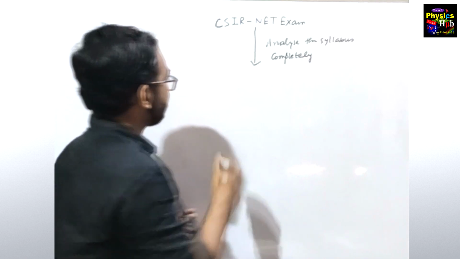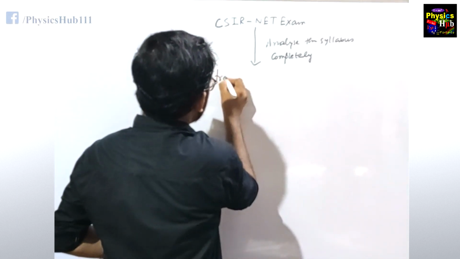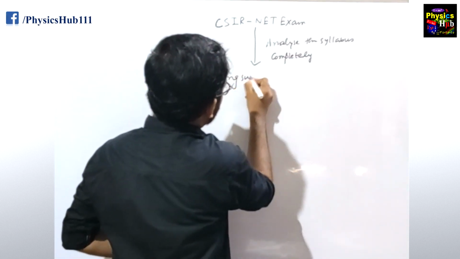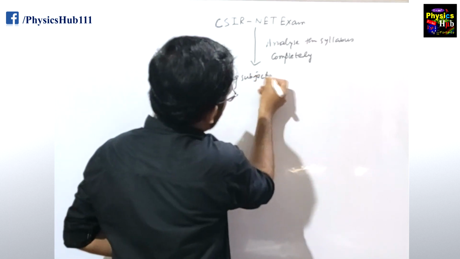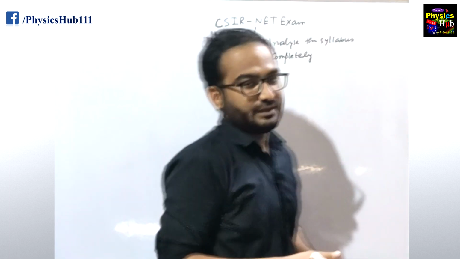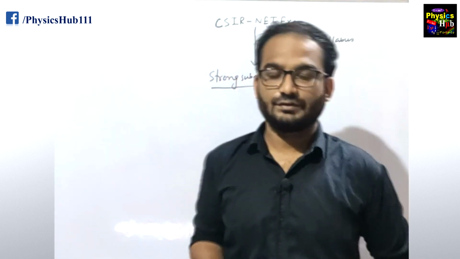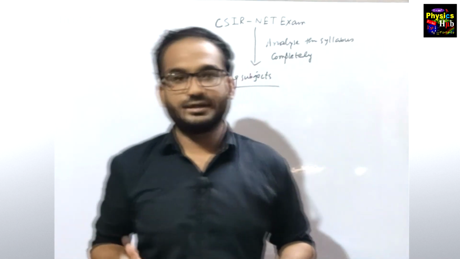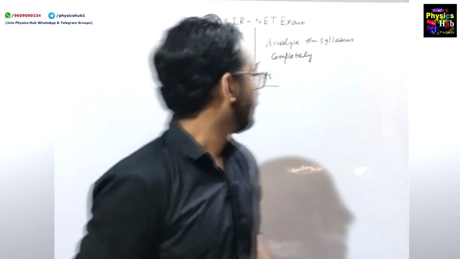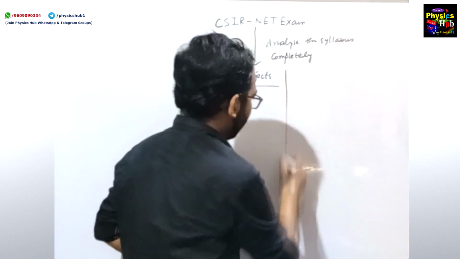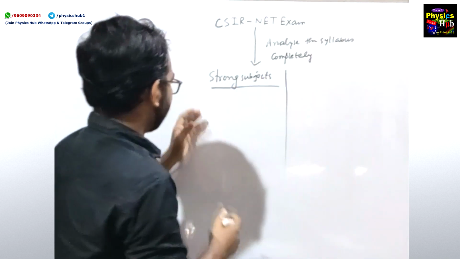First of all, you will divide all the sections of your CSIR NET physics syllabus into two categories. The first category should be your strong subjects. Many of you may be MSc passed out, or many of you are doing MSc, so you must be knowing which subjects are your strong subjects and which subjects are weak subjects for you. First thing first, you have to identify your strong areas and your weak areas. So you will write it in this way.